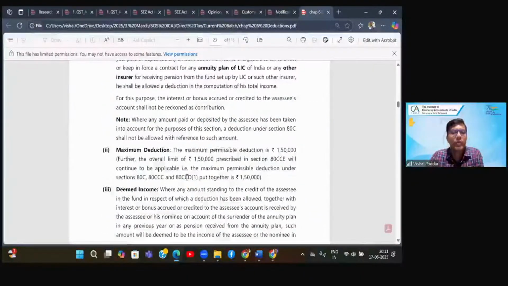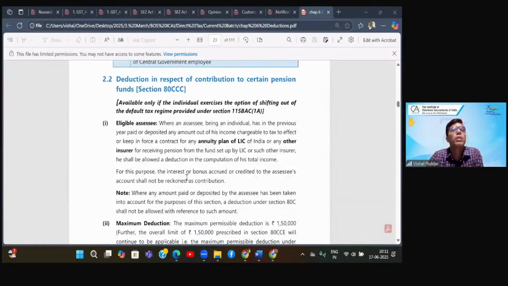Yes, beta. Krishna Shri, there is a number limit we have already seen. So we saw that limit in case of tuition fees, two children. In case of life insurance, they have not put any limit. So over there, even if I'm making payment of life insurance for more children, I'll get the deduction. So that limit of two children is only for tuition fees.